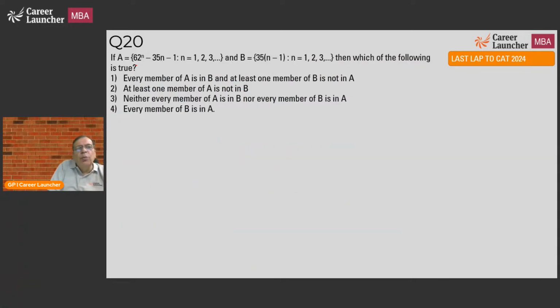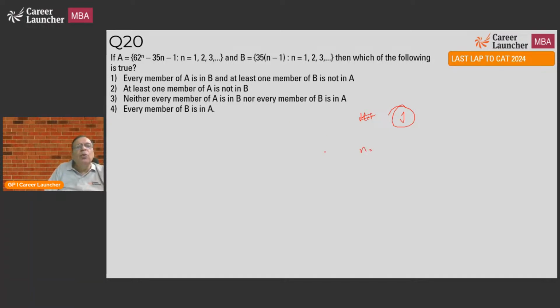If A is 62 to the power n minus 35 to the power n minus 1, n equal to 1 to 3, and B is equal to this, which of the following is true? Every member of A is in B, I don't know, but what I can do, this is a hit and trial question for me. Or this is my jugaad question. Why am I saying that? I will put values of n in A and B and check.